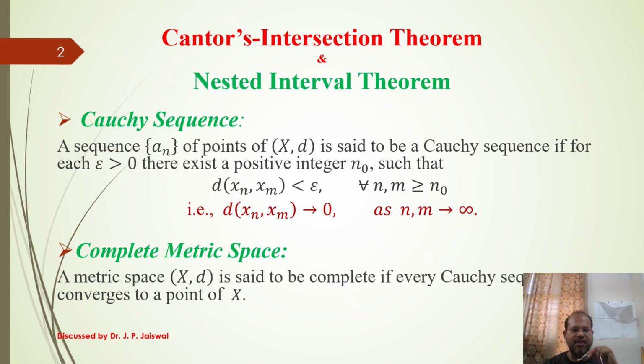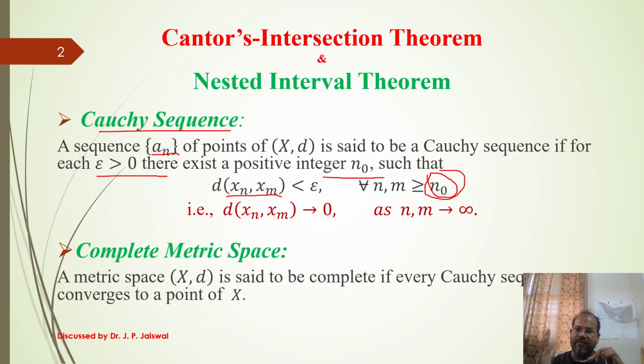Another definition is the Cauchy sequence. The definition is parallel, with a slight difference. A sequence a_n is said to be a Cauchy sequence if for any given epsilon greater than 0, we are able to find a positive integer n naught such that the distance between any two terms of the sequence after some finite number of terms, meaning n and m greater than or equal to n naught, is less than epsilon.